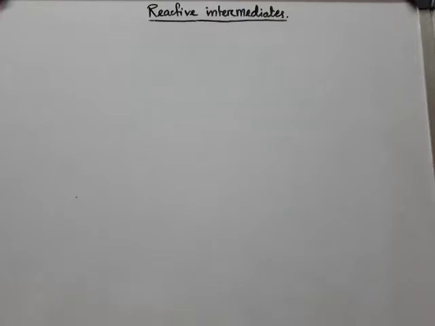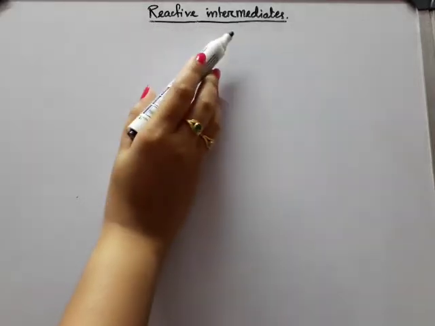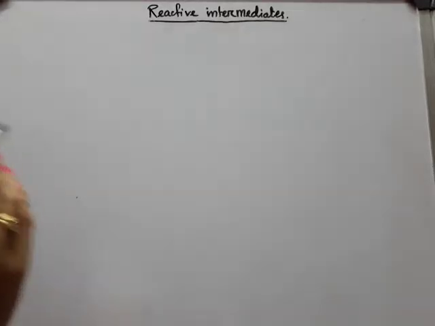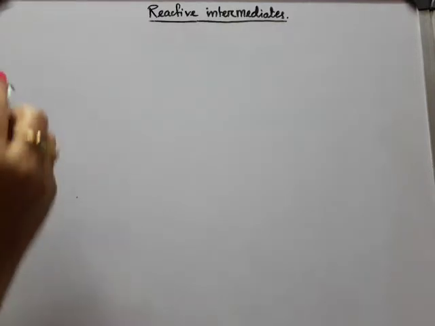So today we will discuss reactive intermediates. These reactive intermediates are produced in situ, that means during the course of the reactions, due to some homolytic or heterolytic fission of the organic compounds, or we call them substrates, in presence of some attacking reagents. So today we will discuss three types of reactive intermediates.